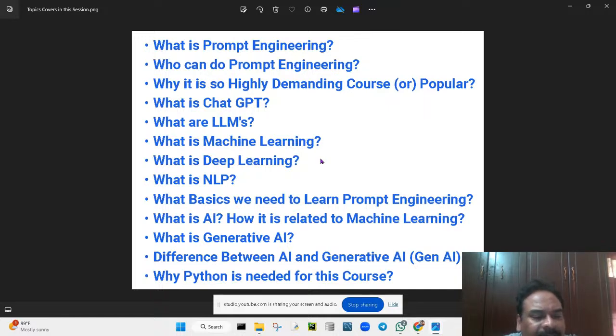Wherever you look, Gen AI is said to replace all the jobs. That is not exactly true, it won't be replacing all the jobs. Why is Python needed for this course? Python is the basic programming language, and we need that particular language.